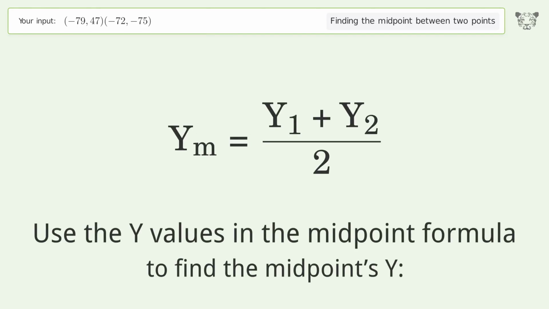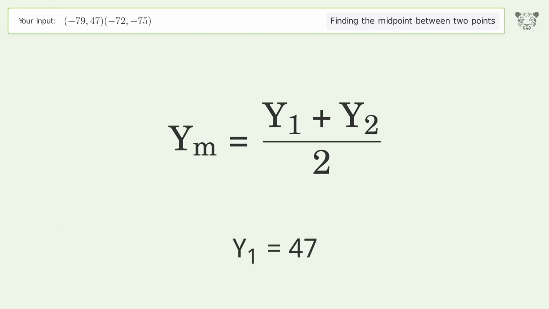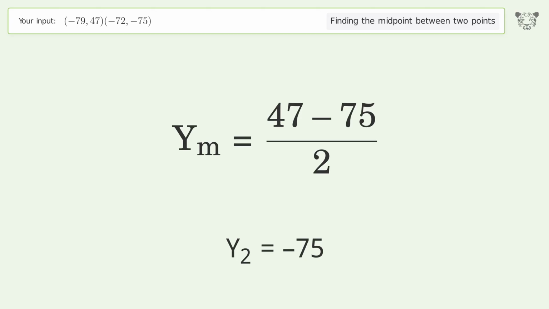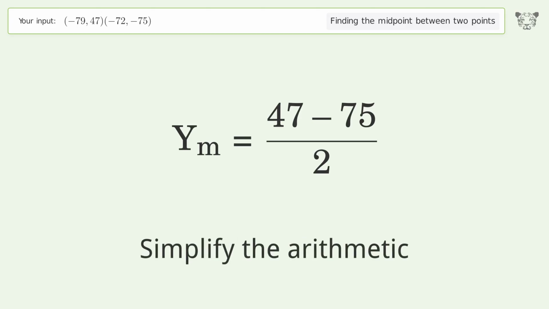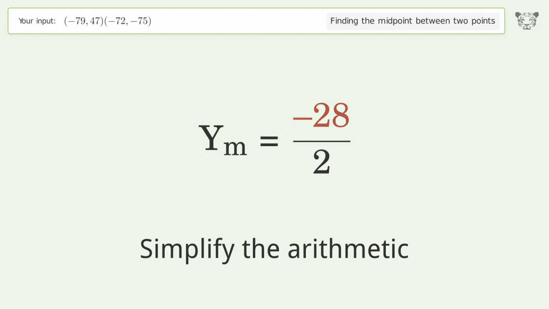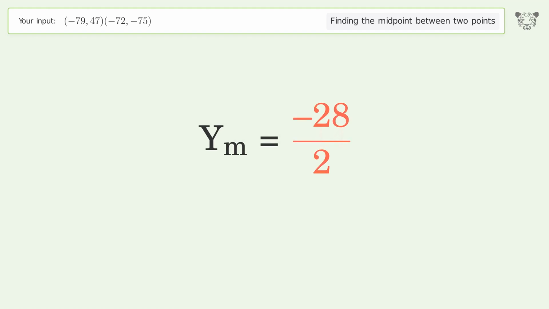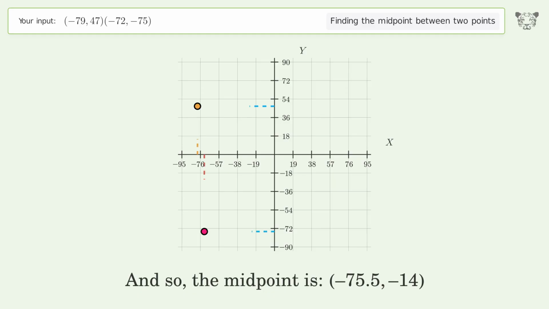Use the y values in the midpoint formula to find the midpoints y. y1 equals 47. y2 equals negative 75. Simplify the arithmetic. And so, the midpoint is negative 75.5, negative 14.